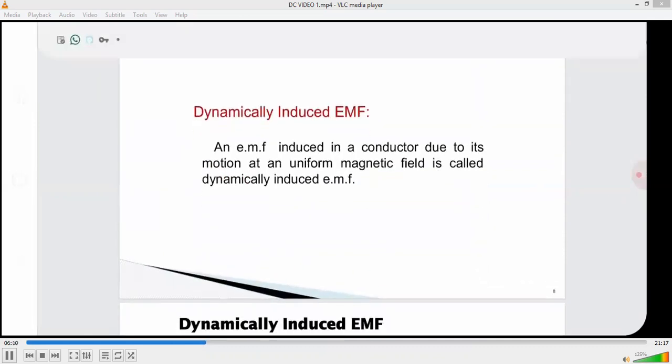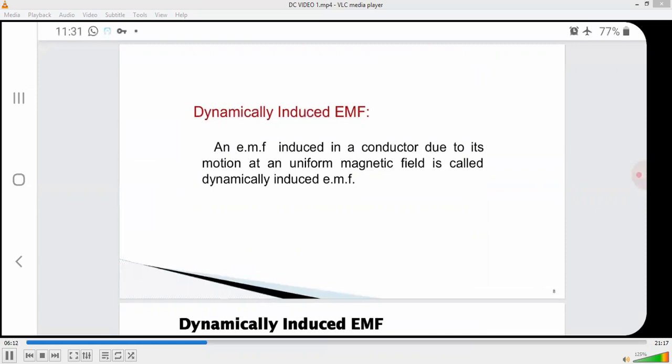Next is the dynamically induced EMF. An EMF induced in a conductor due to its motion in a uniform magnetic field is called dynamically induced EMF.